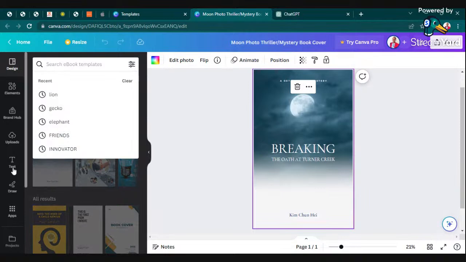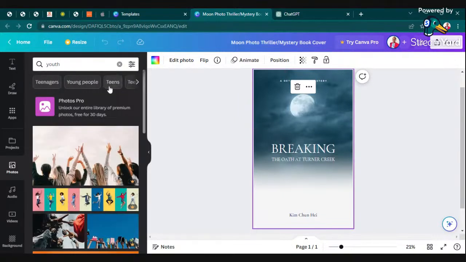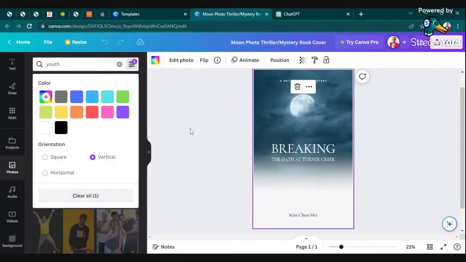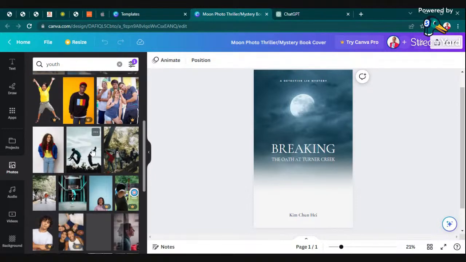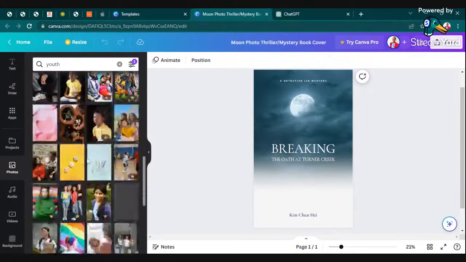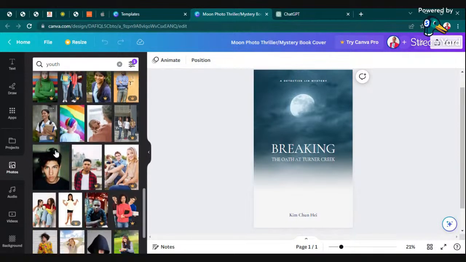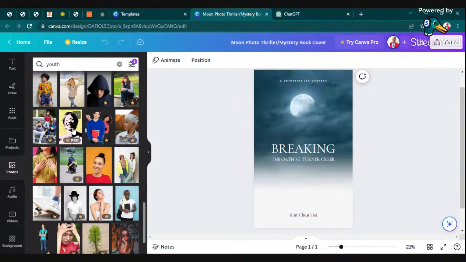For instance, right now I want to change almost everything in this book cover. So I'm going to search for an image that represents youth. I'm searching for a vertical image that represents a young person, because we are going to write a book touching on topics to do with young people.